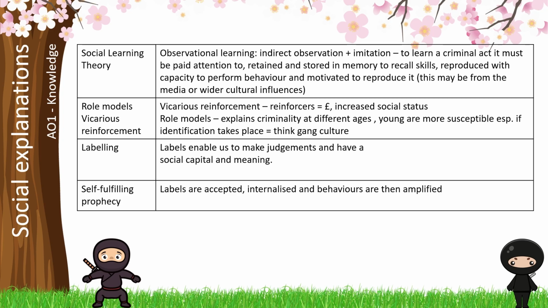Then moving through to a new explanation, which you may be less familiar with, is labelling. That acts in themselves are not criminal, it's how we attribute or label them. Some behaviours are thought of as crimes, some deviant, some antisocial, and who has the power and status in which to give those labels. We're also thinking about those labels having a sense of power or impact in society, having social capital. Finally, we move on through to the self-fulfilling prophecy. Key bit here is for something to be a self-fulfilling prophecy, that label has to be accepted by the individual. Only then are those behaviours encouraged or amplified.